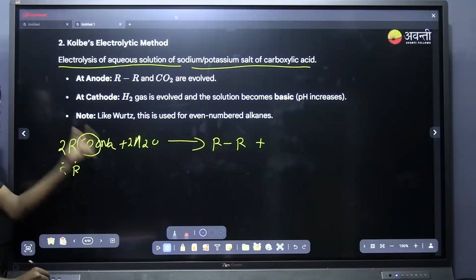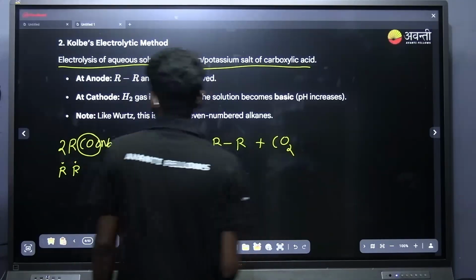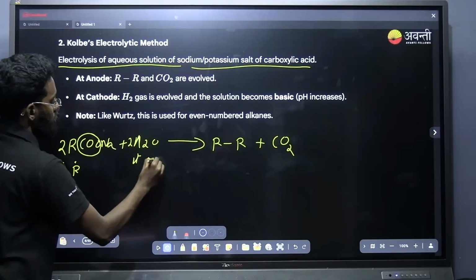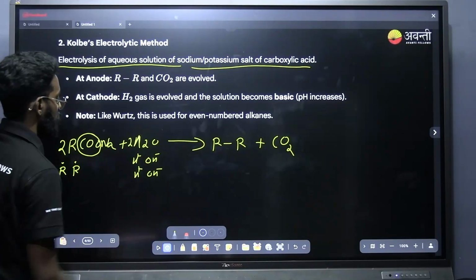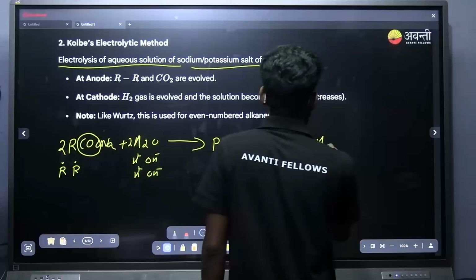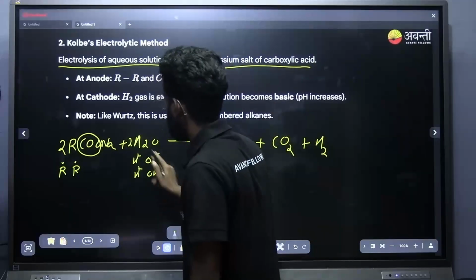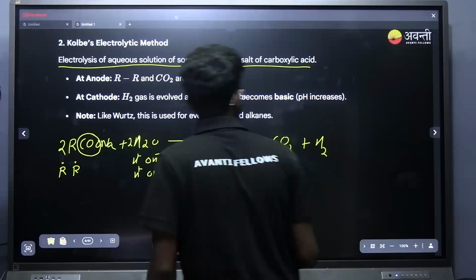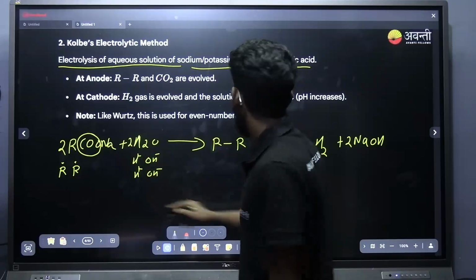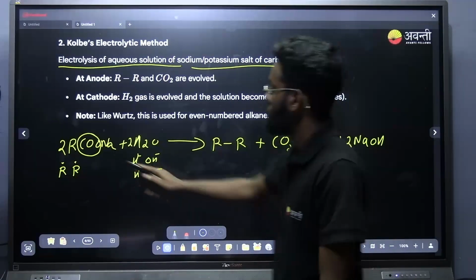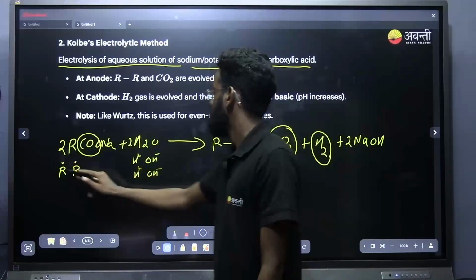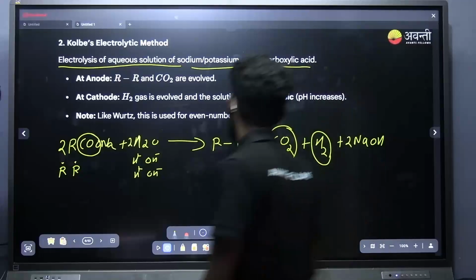The CO2 group will be eliminated here, and you will be getting CO2, and also two water molecules. Here we are using two water molecules: one is H+ OH-, another H+ OH-. Hydrogen will be combining and forming H2, and the remaining OH will be combining with the sodium and forming 2NaOH. CO2 will be removed, and the two alkyl groups will be combining by free radical mechanism and forming alkane.